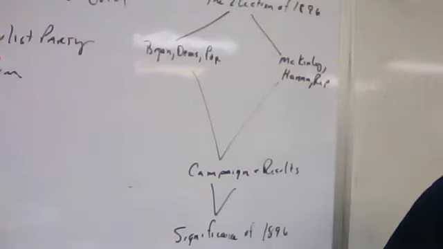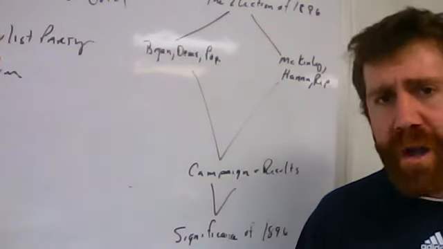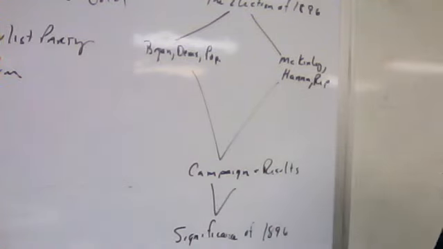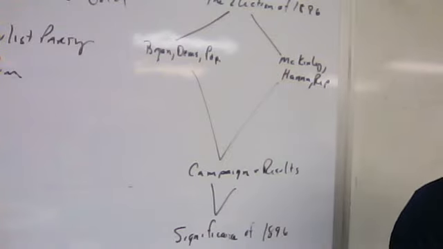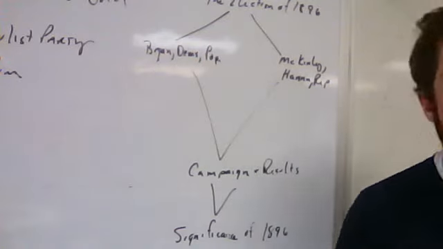it climaxes with this phrase: "We will answer their demands for a gold standard by saying to them, you shall not press down upon the brow of labor this crown of thorns. You shall not crucify mankind upon this cross of gold." And at that moment, when he says those last lines of the speech, the entire convention hall erupts and cheers. And this is going to make William Jennings Bryan a superstar pretty much overnight, and he's going to become the Democratic nominee.